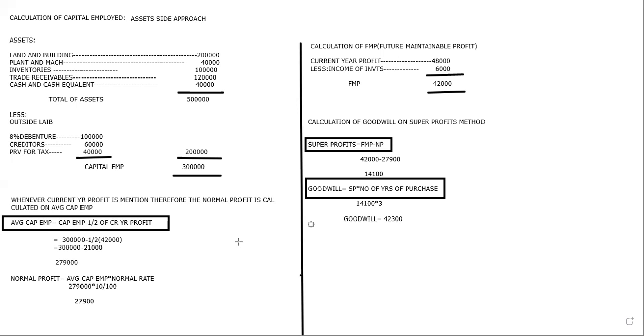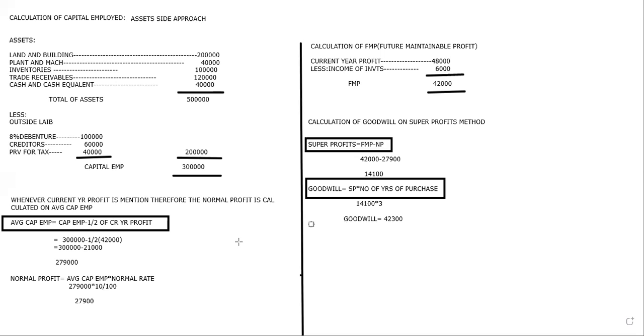Why do I have to go for capital employed every time in the average manner? It's not so important that every time I have to calculate only on average. So that is the reason we don't give much importance to the average capital employed. Only in the case of current year profit, we'll go for it. Is it okay?